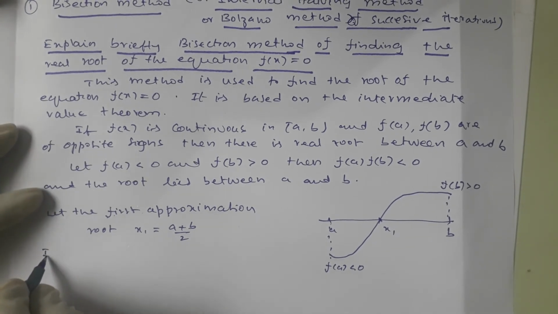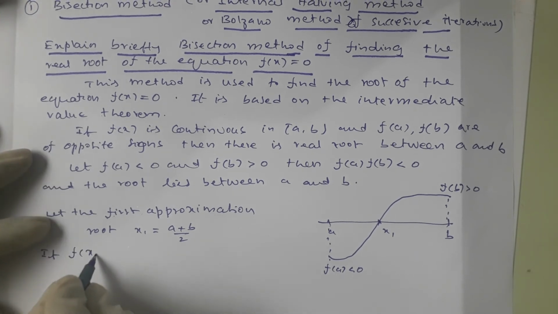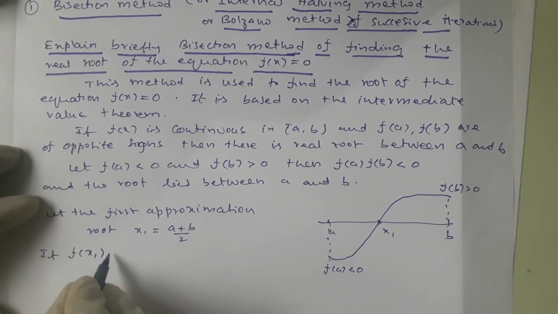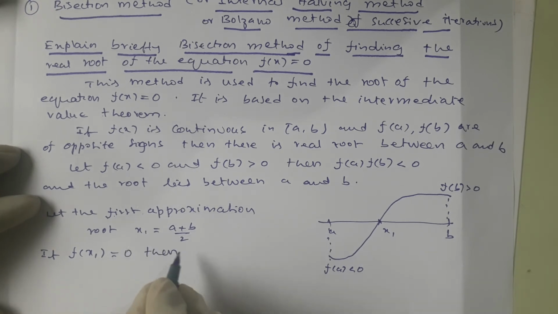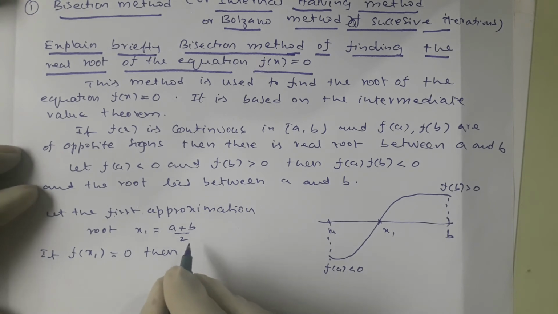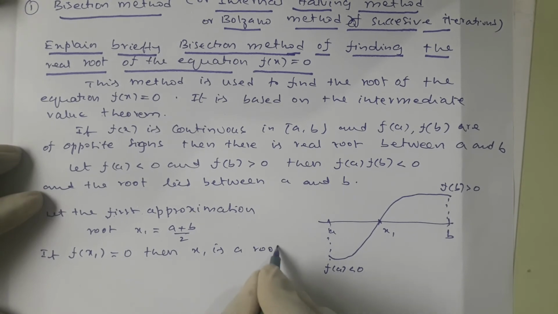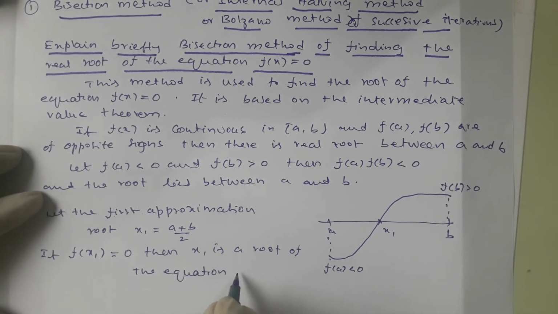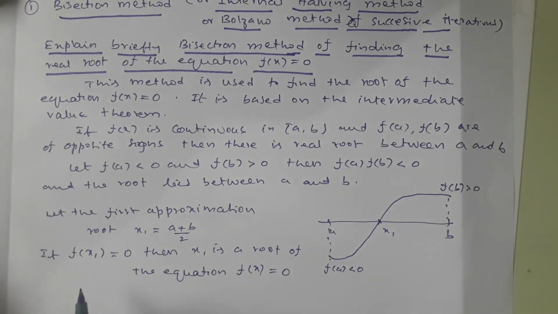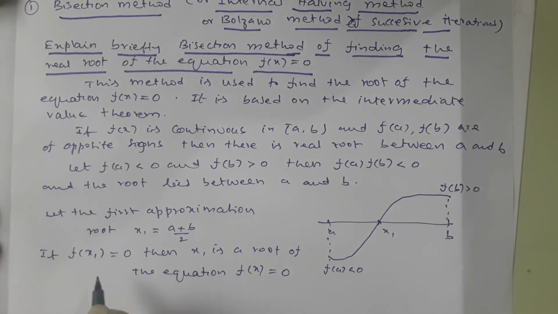If f of x1 is equal to 0, then x1 is a root of the equation f of x is equal to 0. This is all okay, because whenever x1 satisfies the equation f of x is equal to 0, there is no problem.